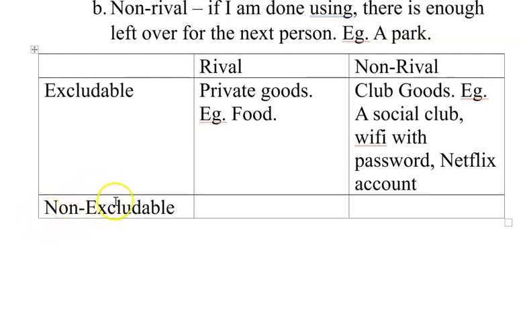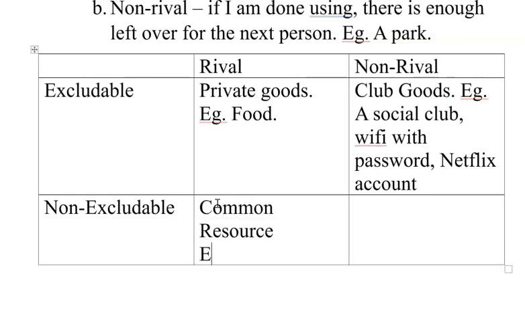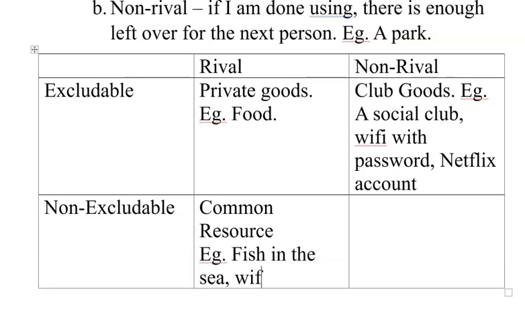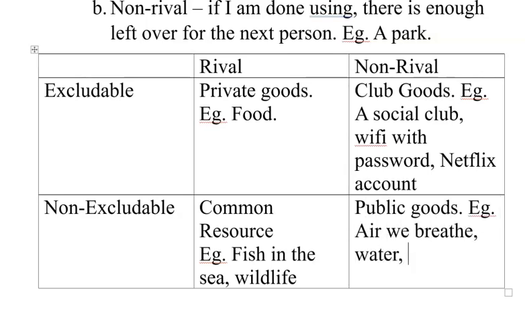If something is non-excludable, that is, you can't exclude people, but it is rival, that is, once you're done using it, there's less left over, or the amount that's left over is diminished, those kinds of goods we call common resources. An example is fish in the sea, wildlife. And then finally, if something is non-excludable and non-rival, we call those public goods. An example is the air we breathe, water, etc.